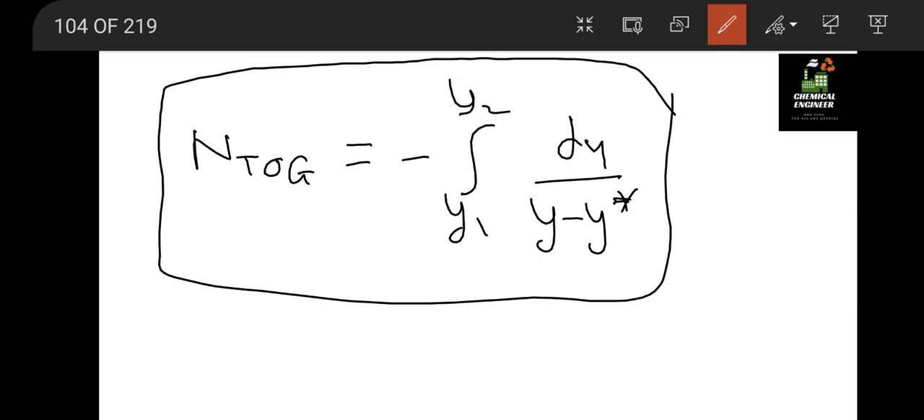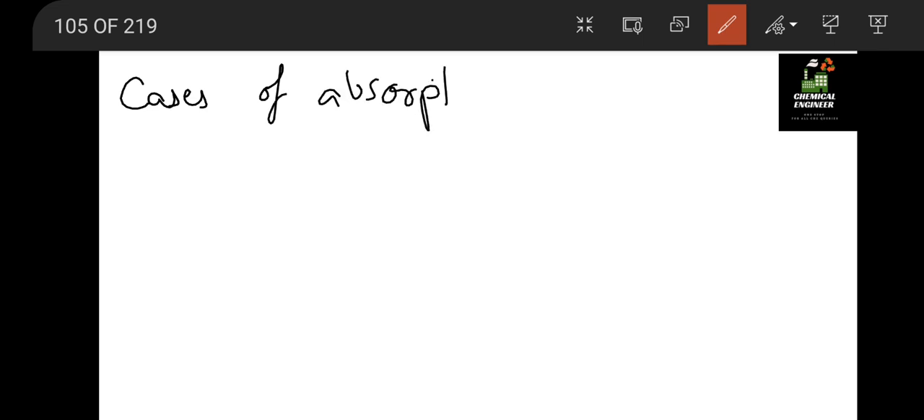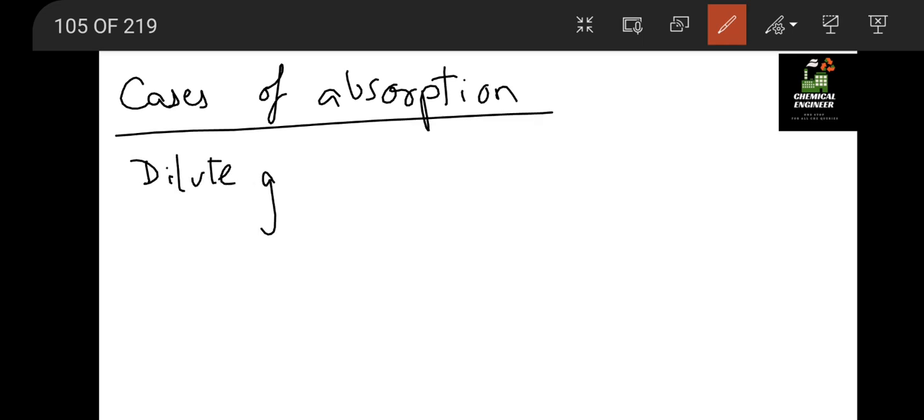Now what we can do is find, okay, that is not important for us. So we are given different cases of absorption. The first case is dilute gas. Suppose any word related to dilute gas is given in your paper, then we will use a simplified procedure.